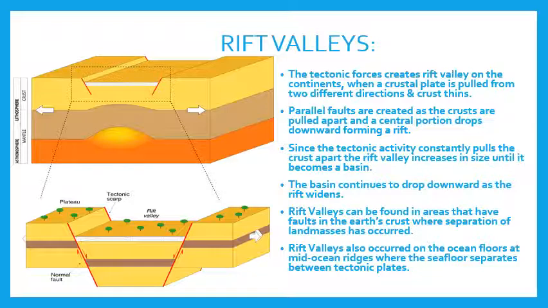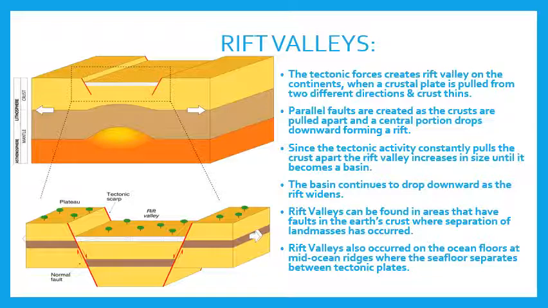Since the tectonic activity constantly pulls the crust apart, the rift valley increases in size until it becomes a basin. I have told you what is a basin. The basin continues to drop downwards as the rift widens. Rift valleys can be found in areas that have faults in the Earth's crust where separation of landmasses has occurred. Rift valleys also occur on the ocean floors at the mid-ocean ridges, where the seafloor separates between the tectonic plates.